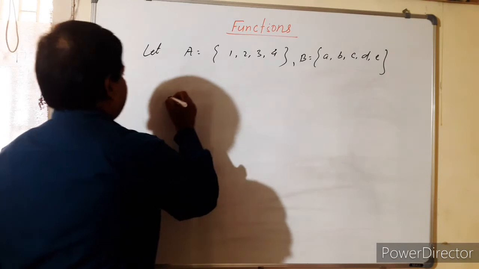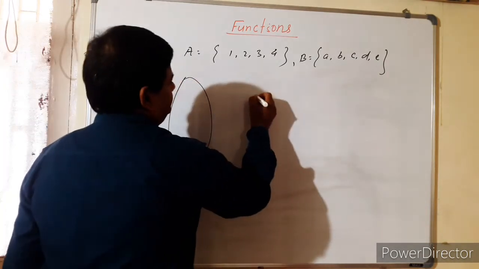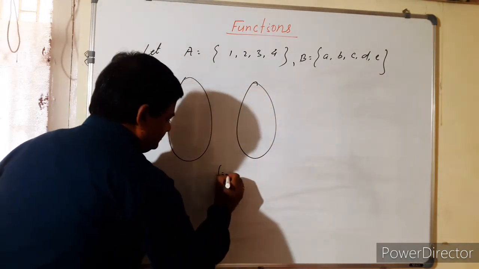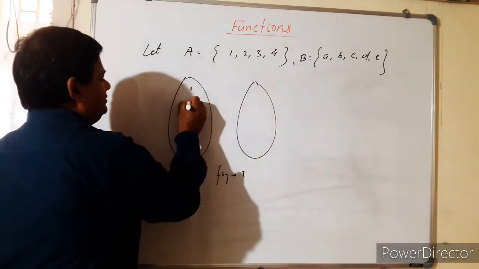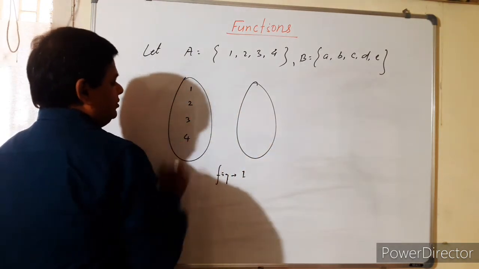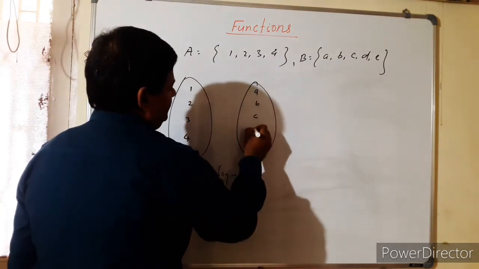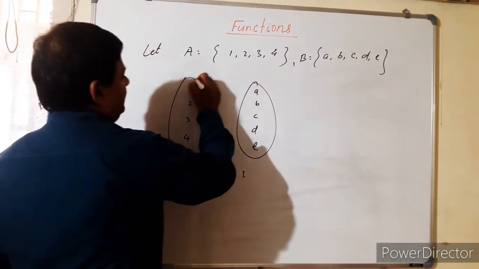This is figure 1. Suppose here 1, 2, 3, 4 and here a, b, c, d, e. F is a function.